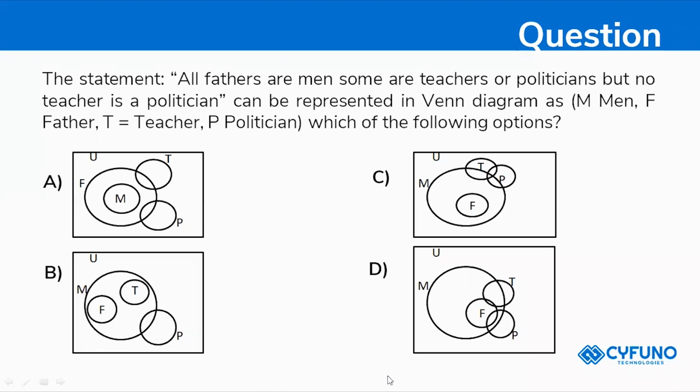Option D, option D, option D. Option C. So we'll draw the Venn diagram now.